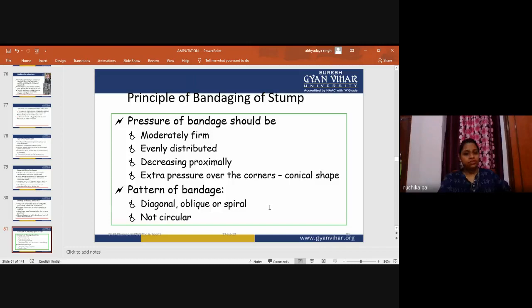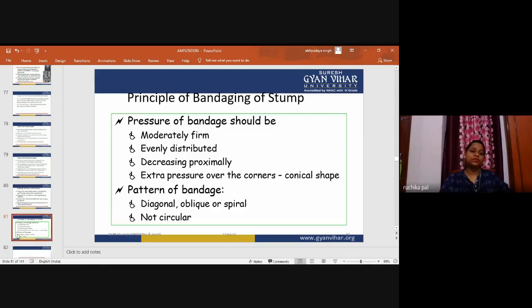The pattern of the bandage should be diagonal, oblique, or spiral, not circular, as tourniquet syndrome will occur. So we have to maintain the pressure of the bandage: moderately firm, evenly distributed, decreasing proximally, extra pressure over the corners.